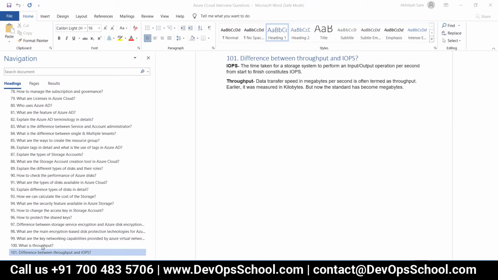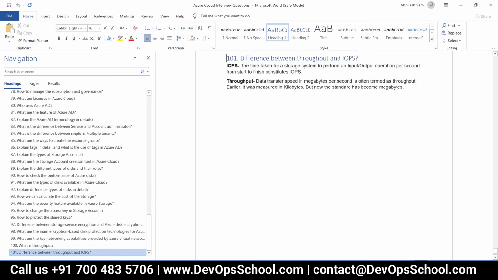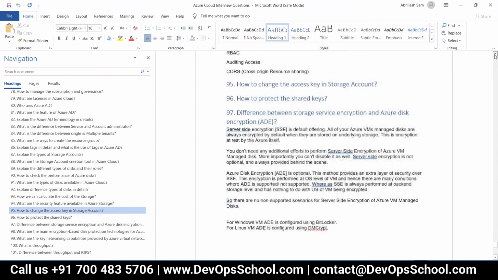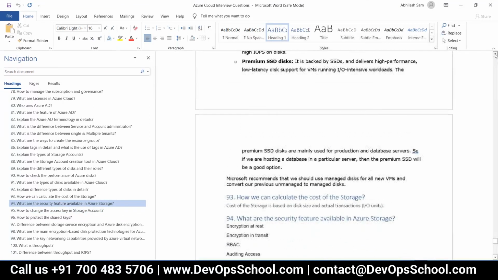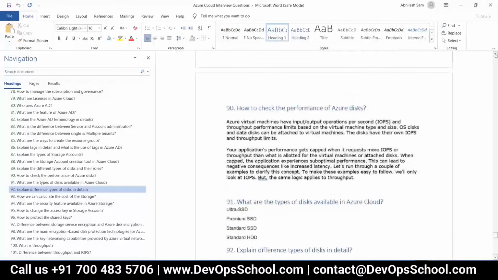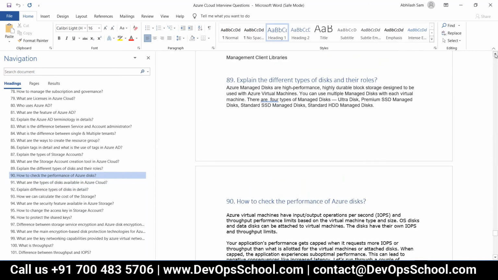So I have written till 101. Oh, 101 you have already completed. Yes, but in between I have some doubts, like how to change the access key in storage account and how to protect these things. I need to go through your recordings and Google also, and try to create your own sentences. Don't copy paste from anywhere, so that you are able to remember.